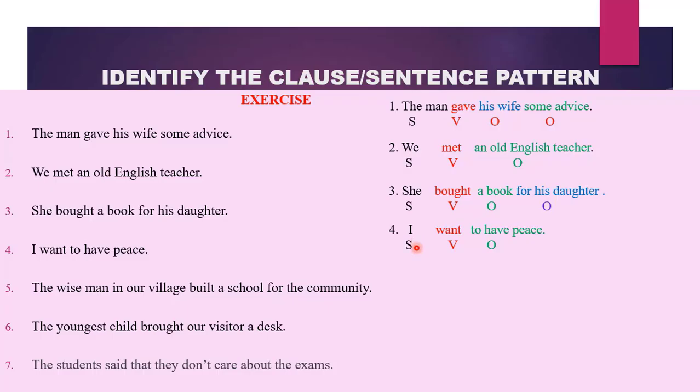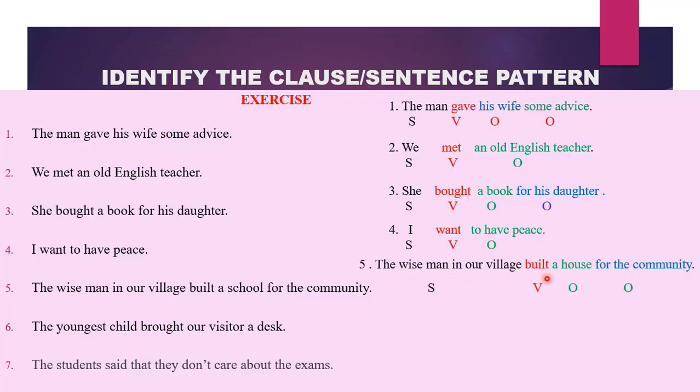I becomes your subject, want your verb, to have peace your object. What do I want? Whatever comes here becomes your object. For example, I want a car. I want a room. I want an apple. Therefore, to have peace is what we want. It is functioning as our object.